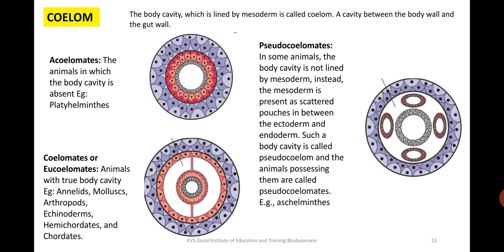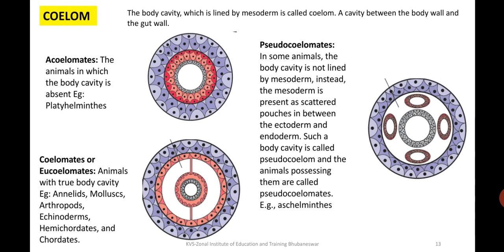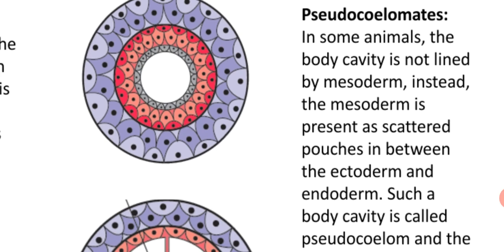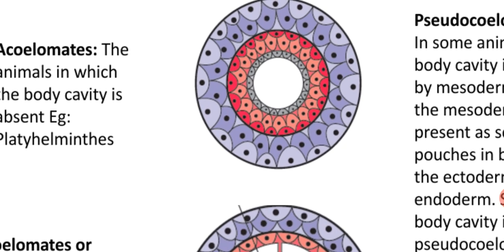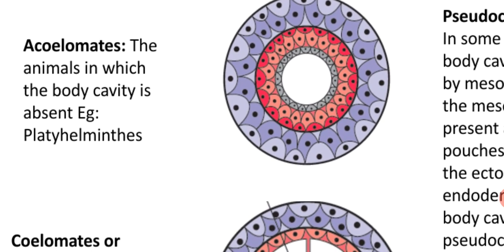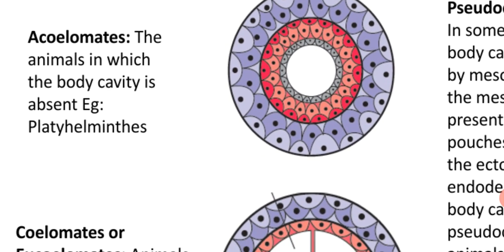Coelomates, and acoelomates are the animals in which the body cavity is absent. So there is no body cavity, only the ectoderm and the mesoderm, and then you will find the endoderm. Here you can differentiate this into 3 layers. There is no body cavity, which is seen in platyhelminths.